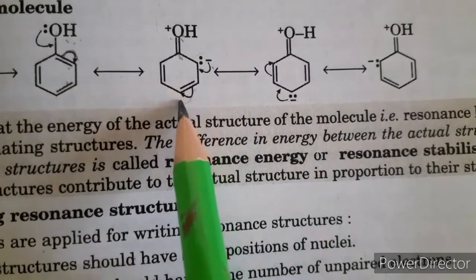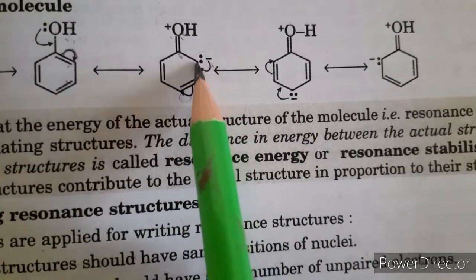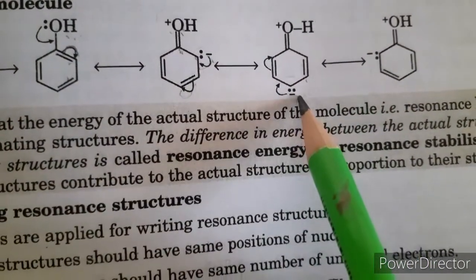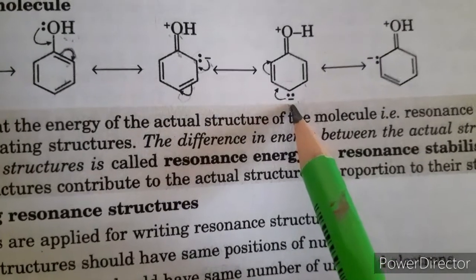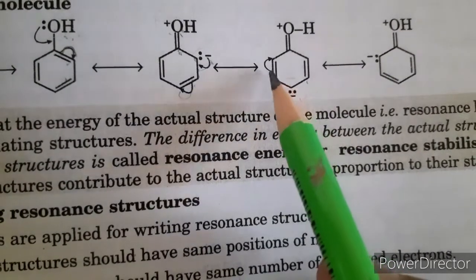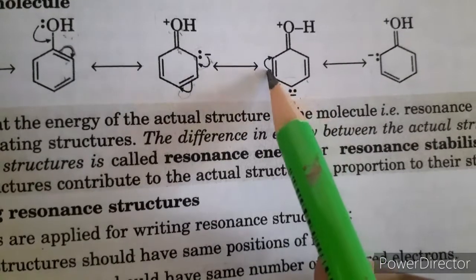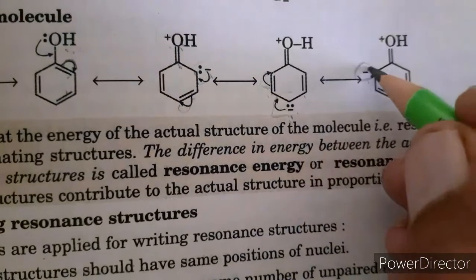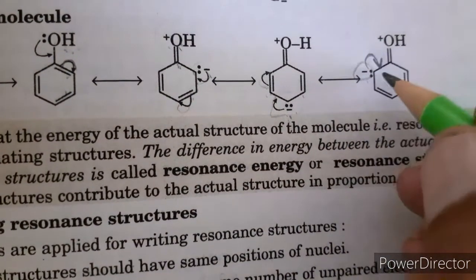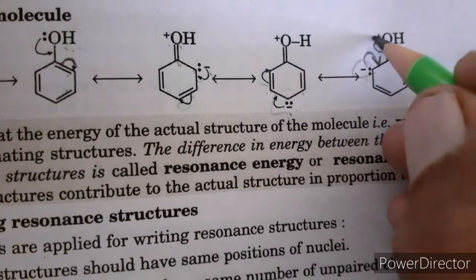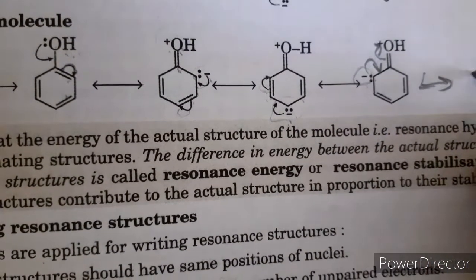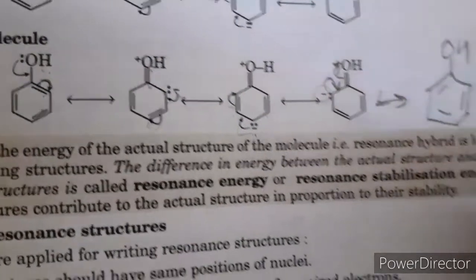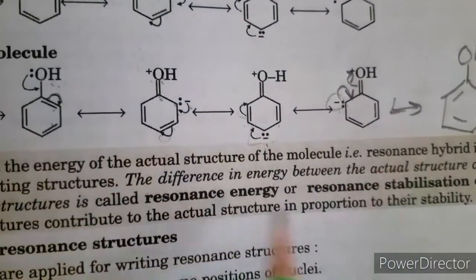Next, this electron pair moves to this carbon, and these two carbons bond with each other to form a double bond, so the negative charge is at this position. Next, these electrons move to this carbon and form a double bond, and these two electrons move to this position, so it bears a negative charge. Further, this negative charge moves to form a double bond between the carbon atoms, and the oxygen electrons move back to the oxygen, forming this type of structure. So these are the resonating structures.